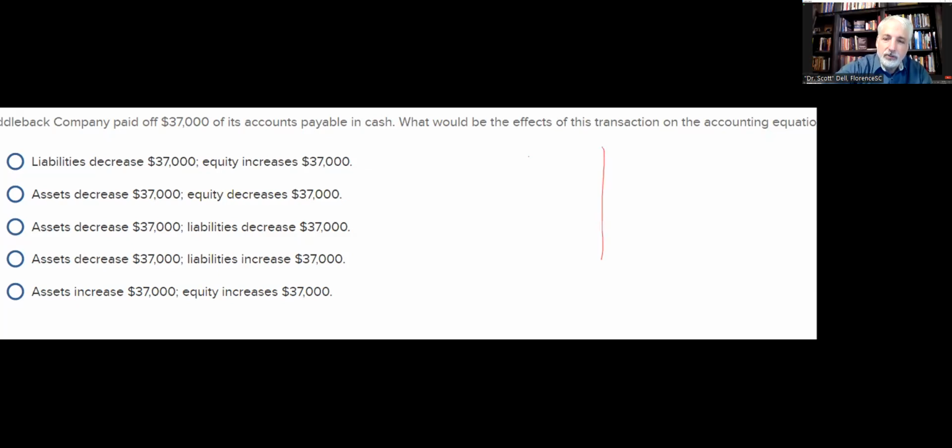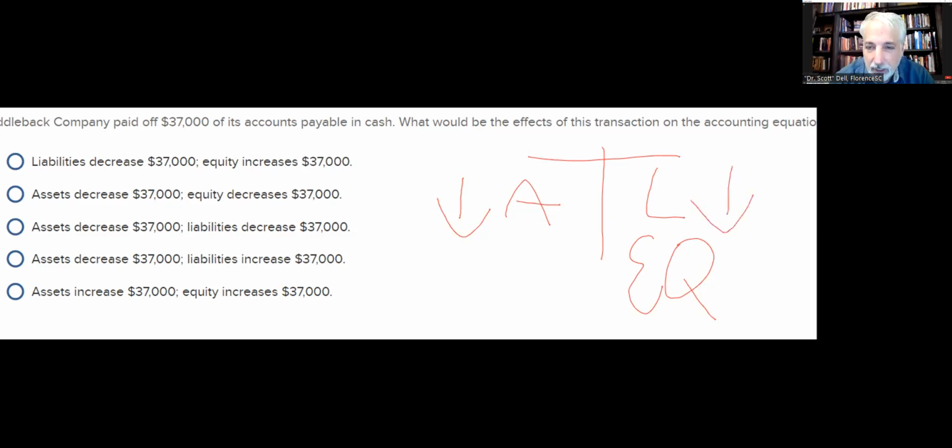Got my accounting equation. What happens when we pay cash? Cash goes down $37,000. What else gets relieved? We have liabilities going down. We don't owe the money anymore. We just paid off the accounts payable. All there is to it. So it looks like the answer is smack in the middle. Assets decrease 37, and liabilities decrease 37.